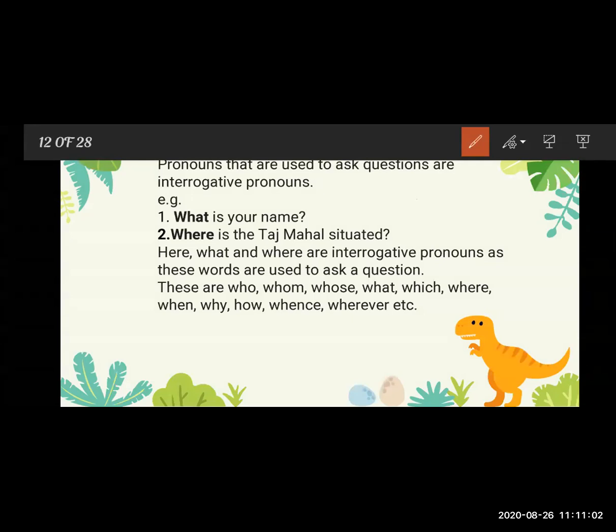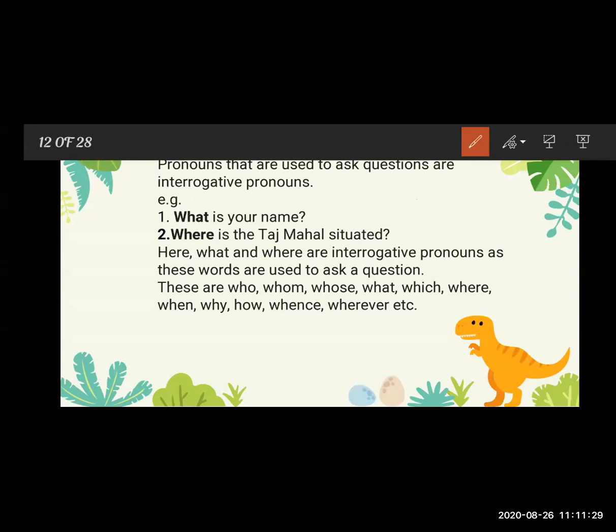What is an interrogative pronoun? Interrogative pronouns are pronouns that are used to ask questions. Every time we ask a question, sometimes we use the wh words, like what, where, whom, how.